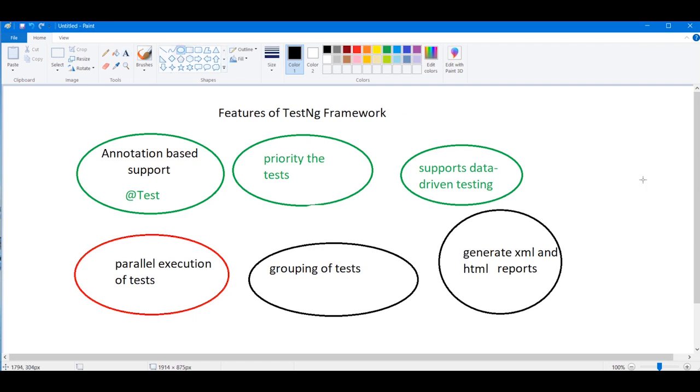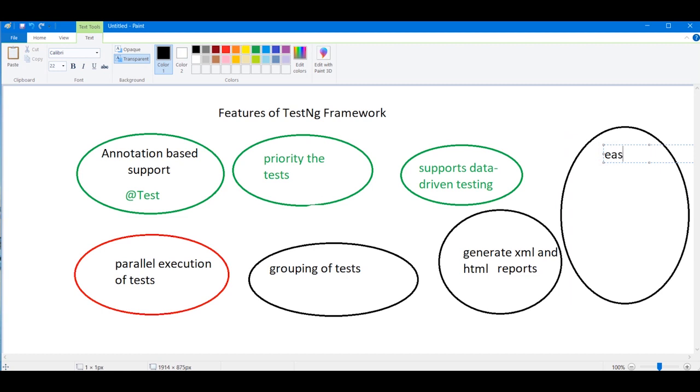And the 7th feature that you need to understand is that it easily integrates with Maven and Jenkins for continuous testing in DevOps. We'll understand what Maven is.